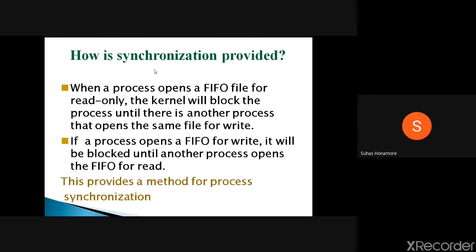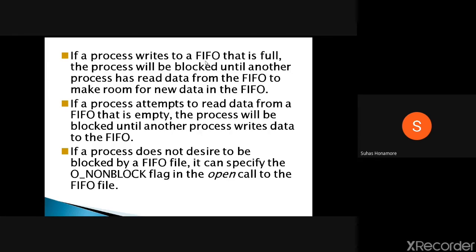So there should be two processes using the FIFO. Otherwise, if it is just created but one more process is not using it, it will be a blocking call only. By making this a blocking call, synchronization between the two processes will happen through the FIFO. If a process writes to a FIFO and it is full, the process will block until another process has read data from the FIFO.